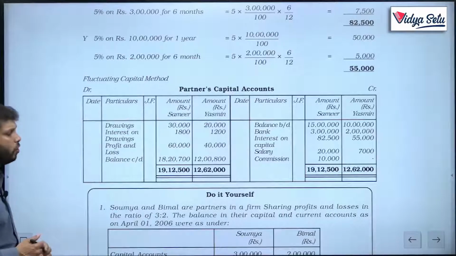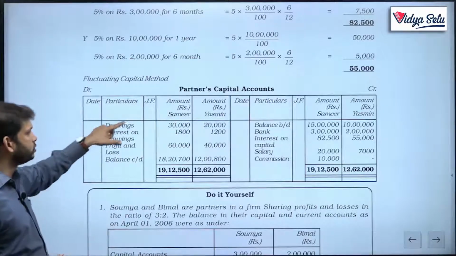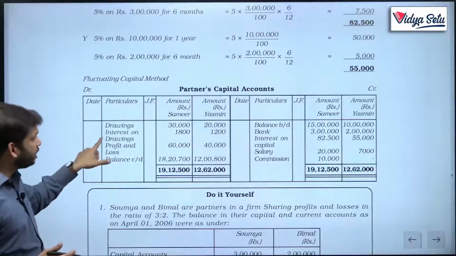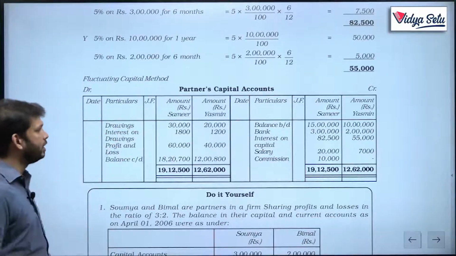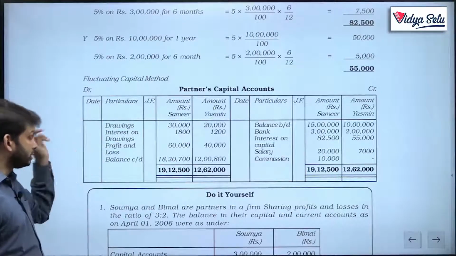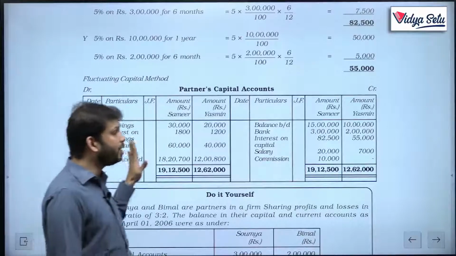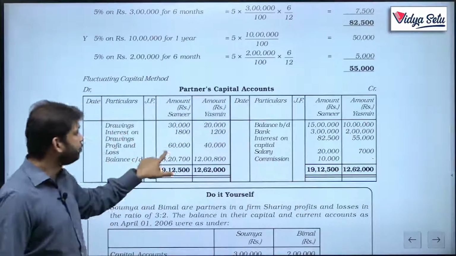Let's see what all things reduce the capital. So drawings 30,000, 20,000 reduce. Interest on drawings already calculated by the question and given to us, 1,800 and 1,200. Then profit and loss. Now in this question there is a loss. Had it been a profit, we would have written it on the other side. But this is a loss, we'll write it here.